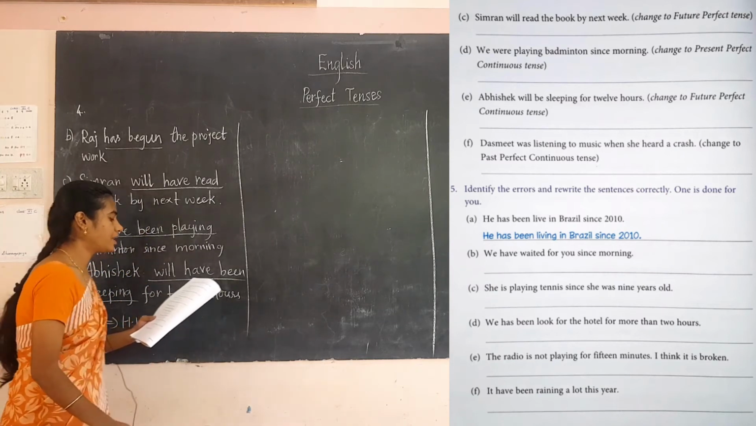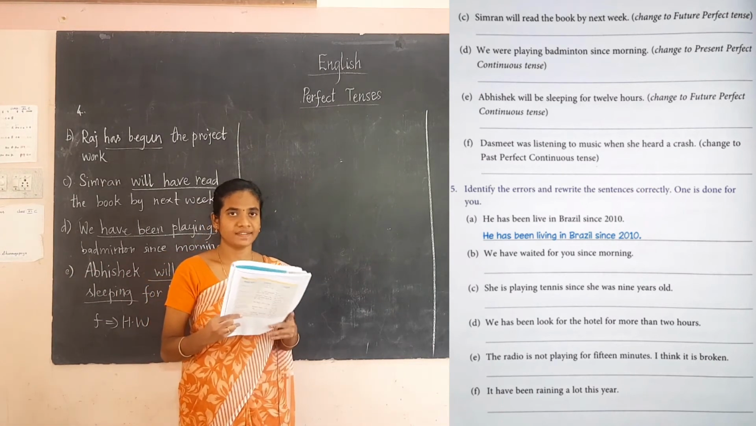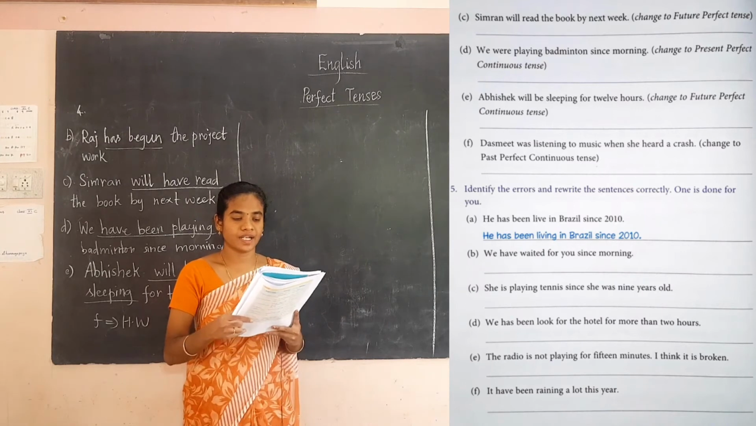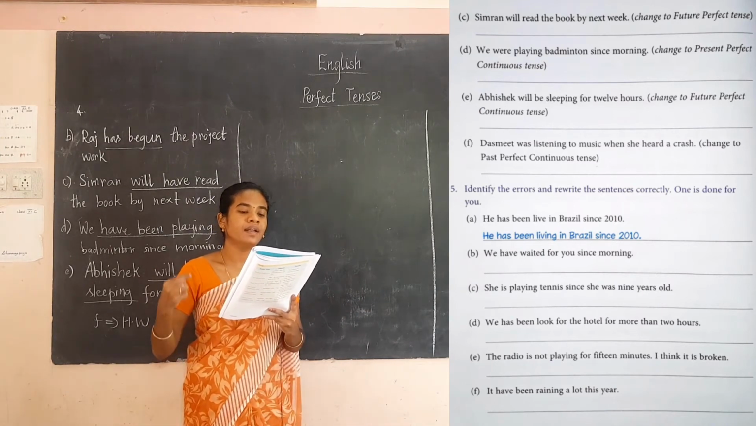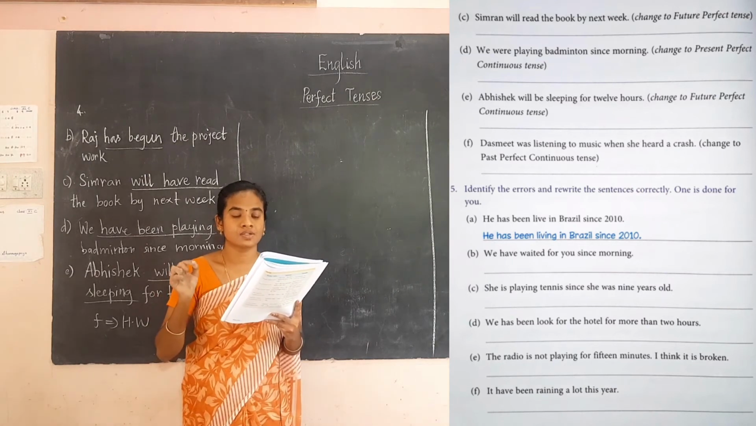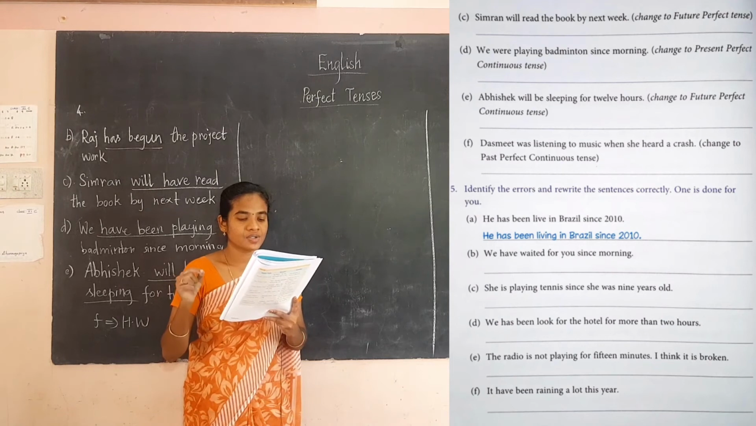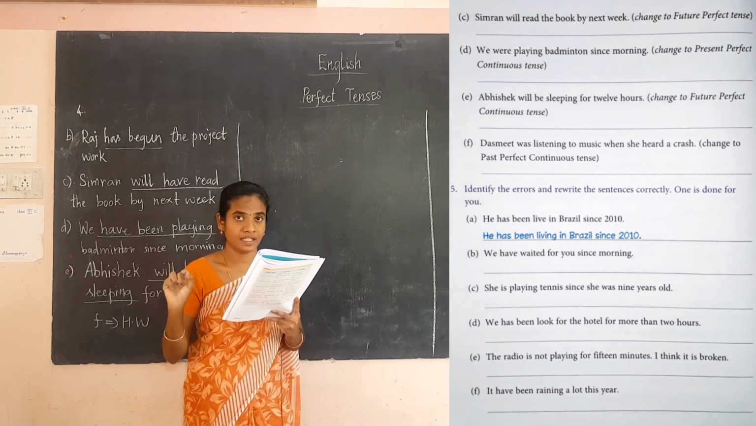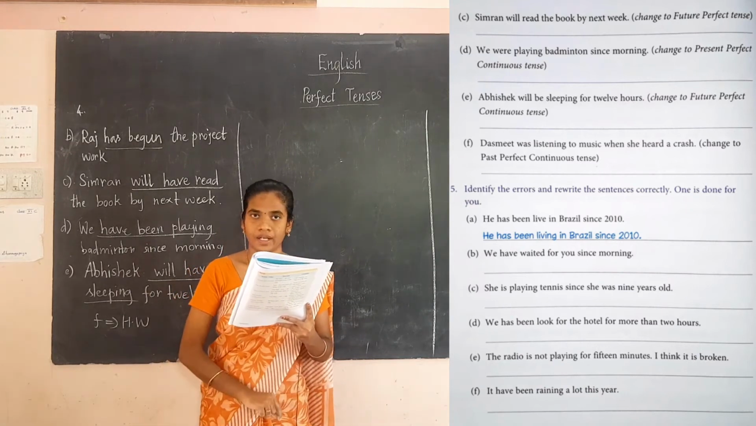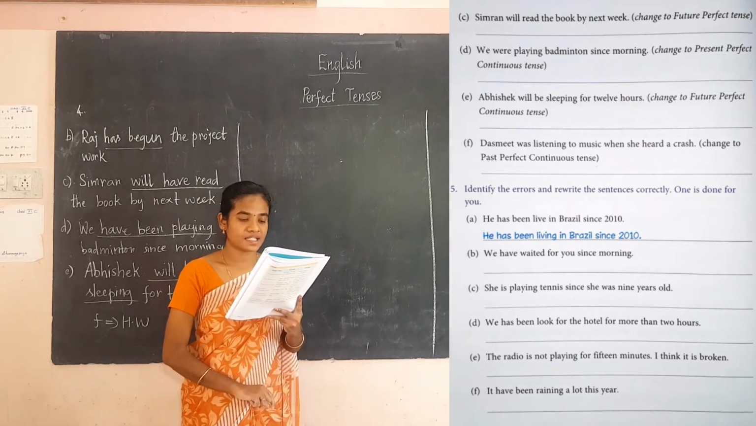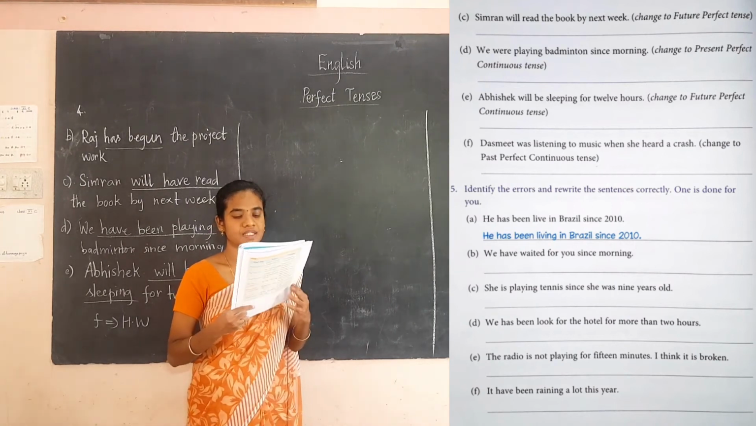Okay, see the 5th exercise, identify the error and rewrite the sentence correctly. There is an error in the sentence, have to rewrite it correctly. The first example, see this. He has been live in Brazil since 2010. So there is an error. So here has been, live is there. So this is the error. We have to spot the error and we have to rewrite the sentence. That is, he has been living in Brazil since 2010. So this is the correct one.